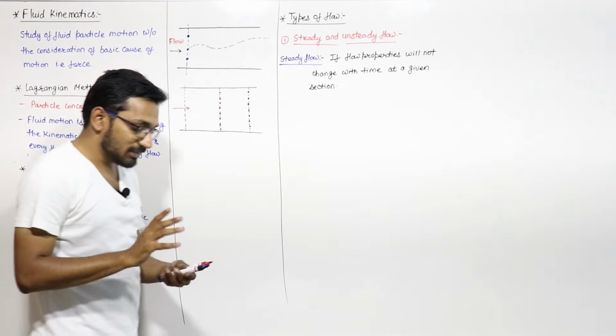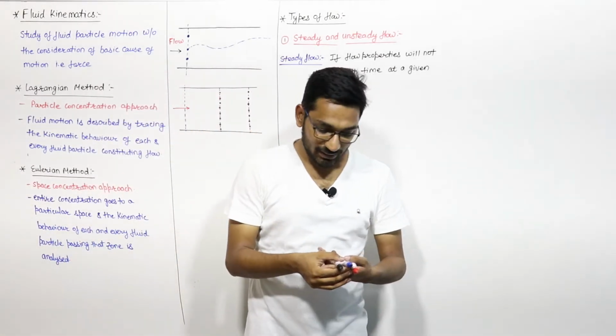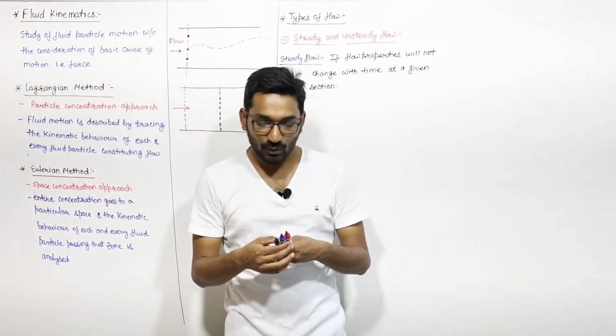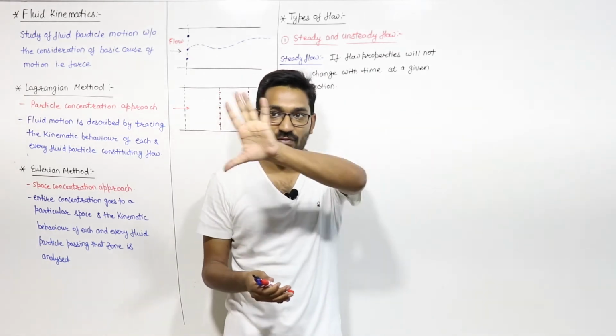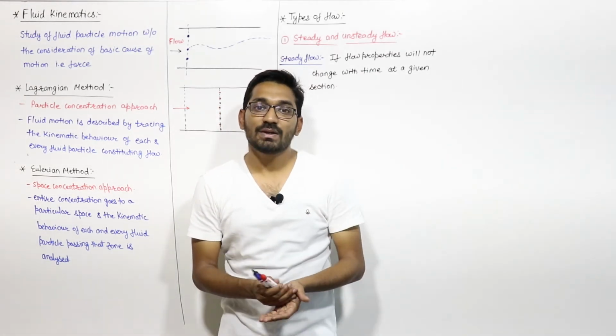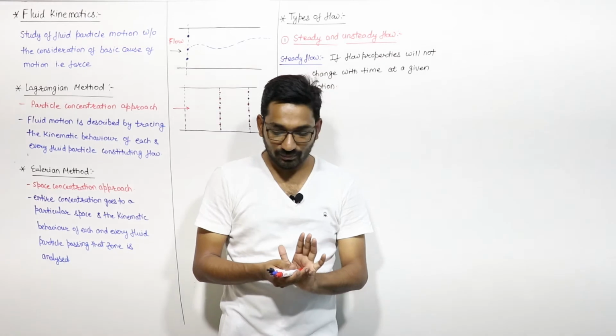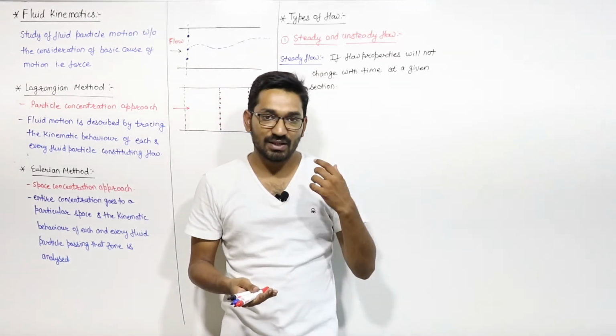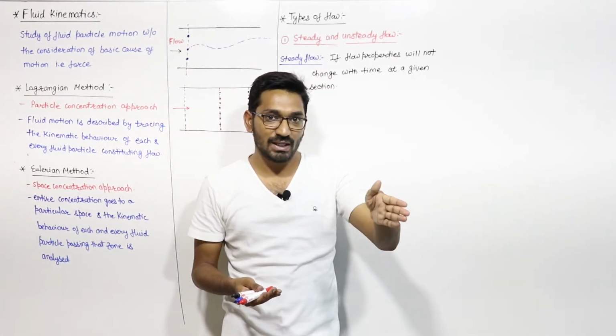You make this thing clear. In a fluid flow, we have two things: one is the space in which the fluid is flowing, and one is the time, right? In a steady flow, you fix one thing at a time.